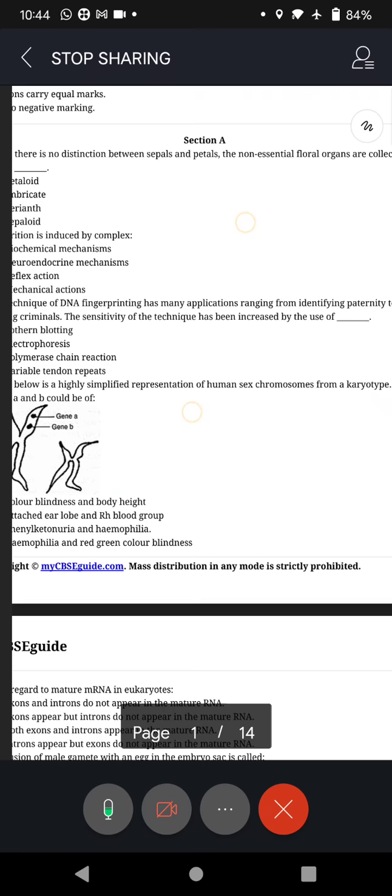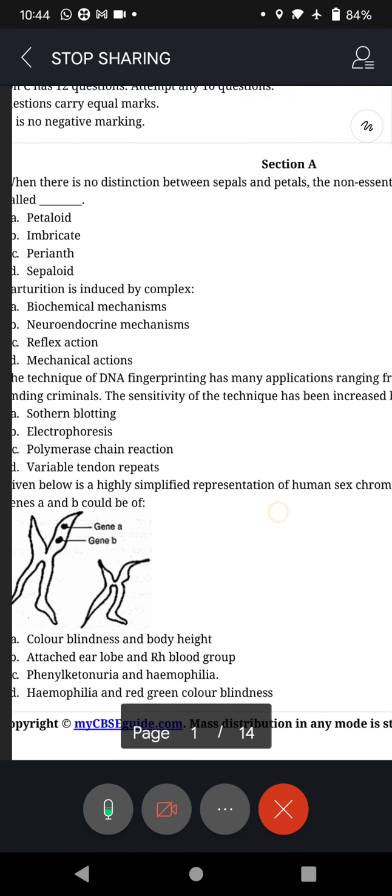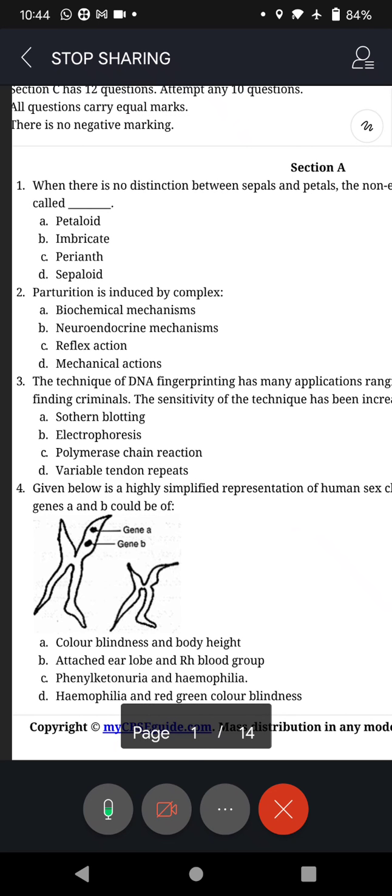So we go straight to question number 1. I hope Prasad is back. Prasad has joined us. Is Prasad available? Yes, sir. I joined before only. Very good. Prasad, keep a paper and pen ready. Yes, sir. Write section A and write model paper 2. Model paper 2, section A, MCQ.